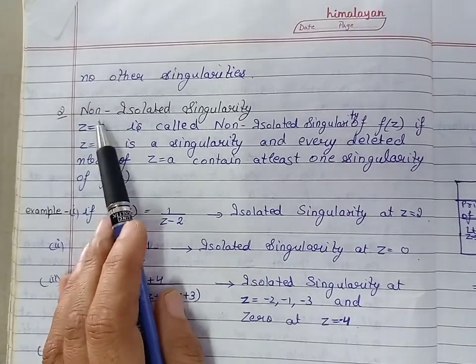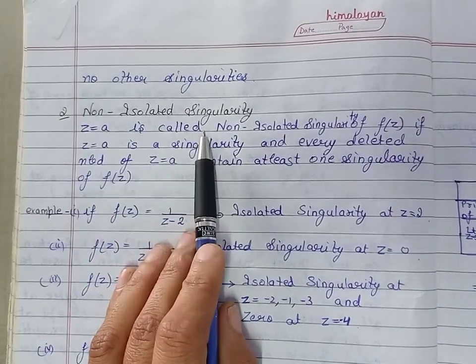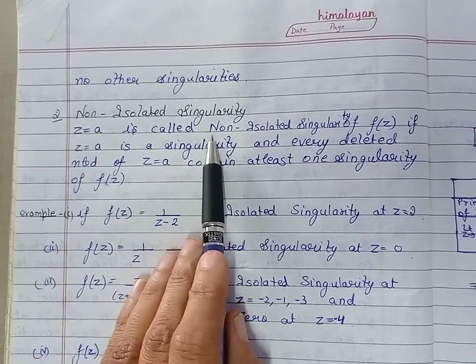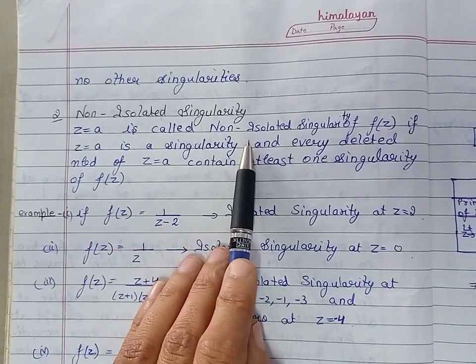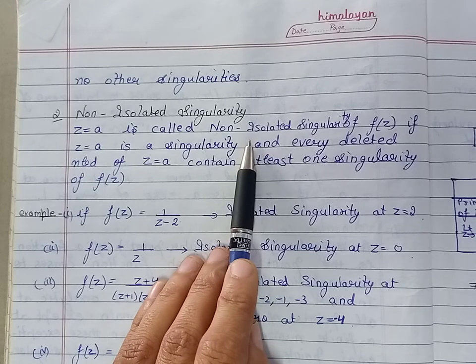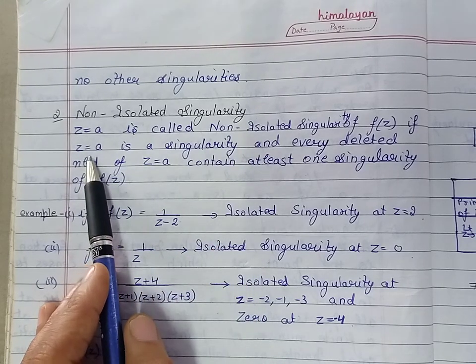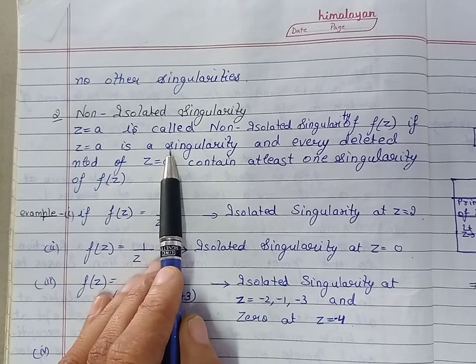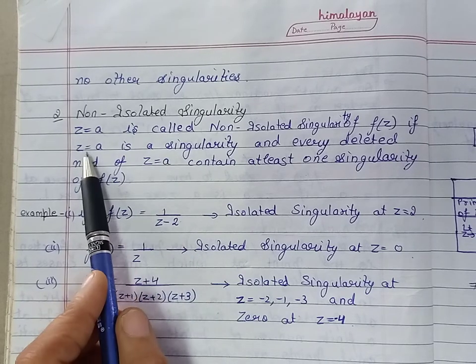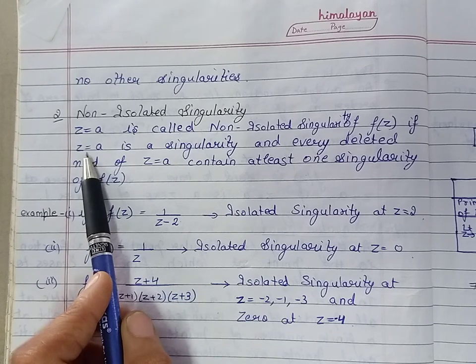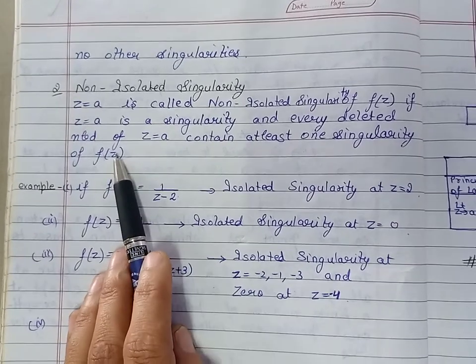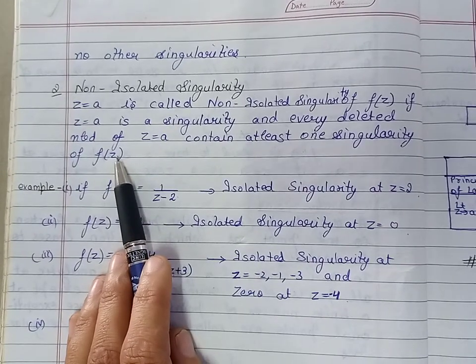And next we define non-isolated singularity. The point z is equal to a is called a non-isolated singularity of the function if the point z is equal to a is a singularity, and every deleted neighborhood of z is equal to a contains at least one singularity of the function. Then we say that the singularity is a non-isolated singularity.